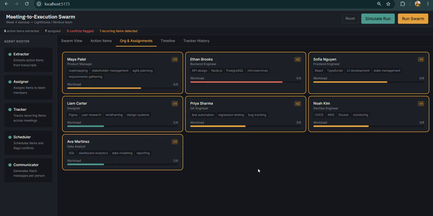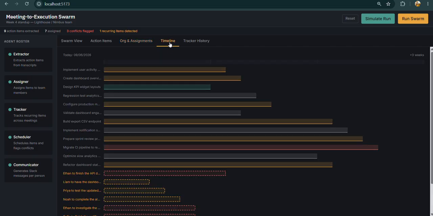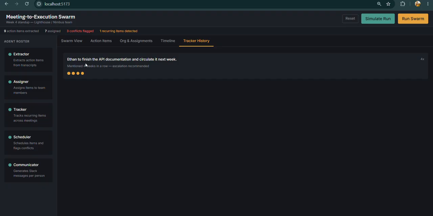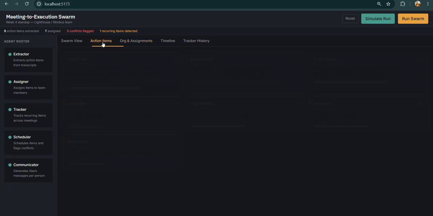Now you can see how it prioritizes the assignment of the task. It first looks at who's responsible, so it will filter by the job role of that person, who's actually responsible to complete this task, and then it will run through who to hand this task over to, to make sure that the action item is completed as soon as possible. It also generates this timeline, as you can see here, and this is the tracker history, like Ethan to finish the API documentation in the next week. So this is how this whole system works.